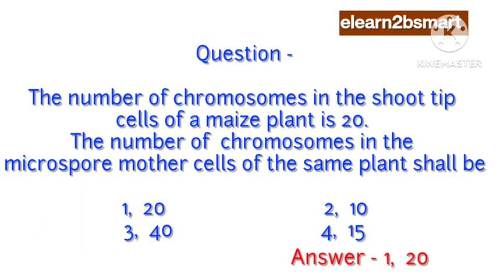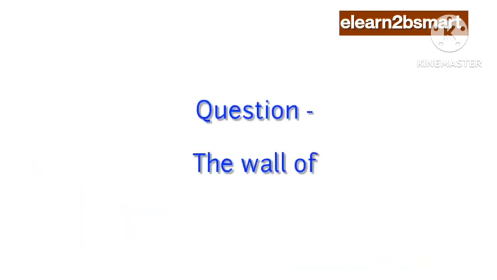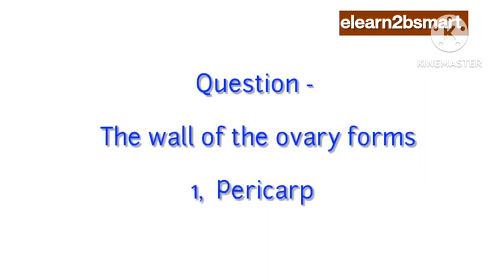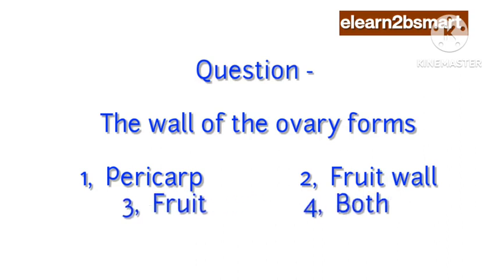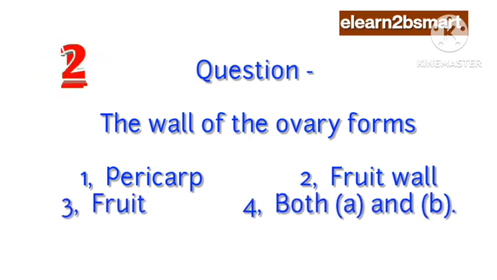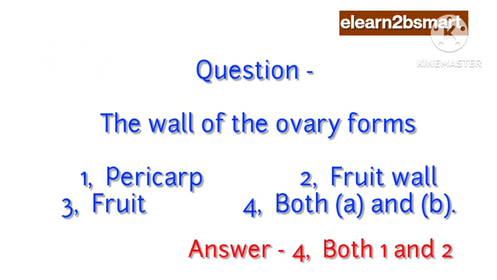Answer: 1. 20. Question: The wall of the ovary forms 1. Pericarp. 2. Fruit wall. 3. Fruit. 4. Both A and B. Answer: 4. Both 1 and 2.